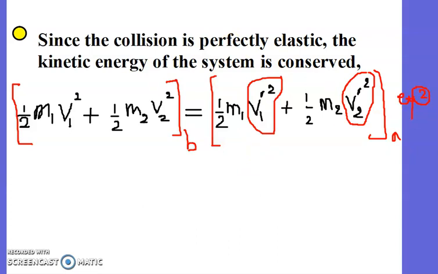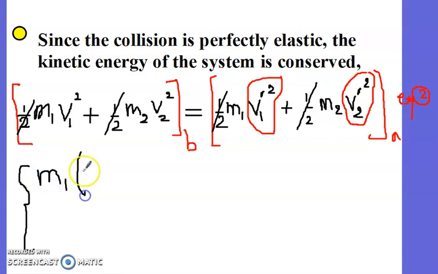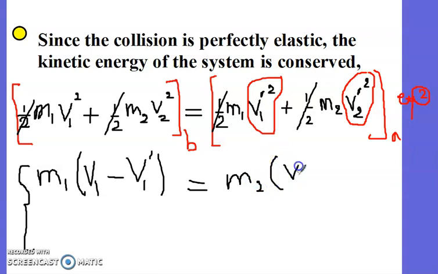Let's do the following simplification. I am going to write equation 1 in this form. Of course, you can cancel the half here. You are allowed to cancel the half, right? M1 times (V1 minus V1 prime) equals M2 times (V2 minus V2 prime).